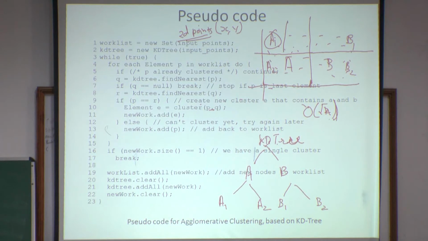One more thing, suppose you have more than 2D points. Suppose you have 3-dimensional points. Then what will you do? As here you partition through x coordinate, after that y coordinate, for the next level you will partition through z coordinate. Again you start with x coordinate, y coordinate, z coordinate, and it will continue. So this is a technique to represent the points.